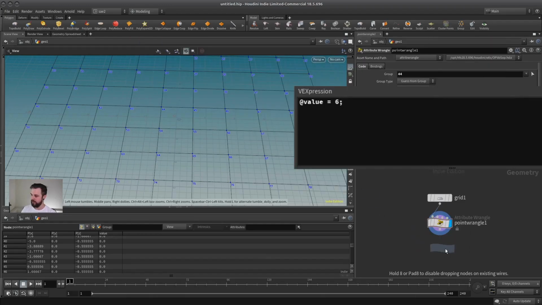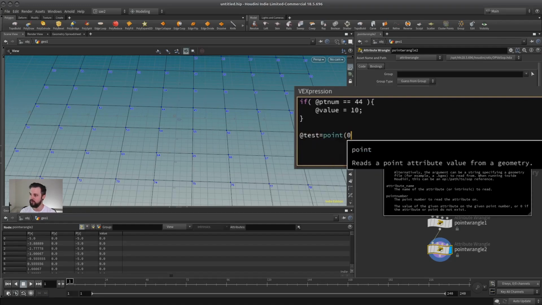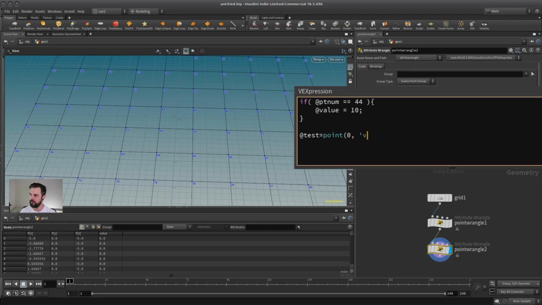Now, let's say after that, we run a code where we say, okay, if the current point number is 44, then let's say the value should be 10. And then we say for all other points, not only for the point 44, we say write the value of point 44, and we can do this, and we will talk about this later, into the test.